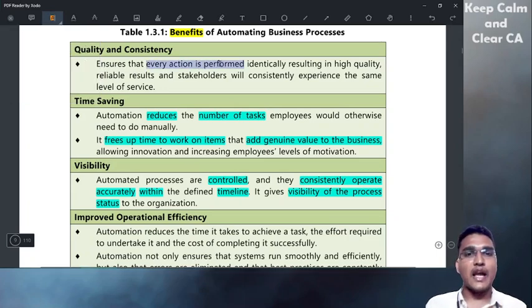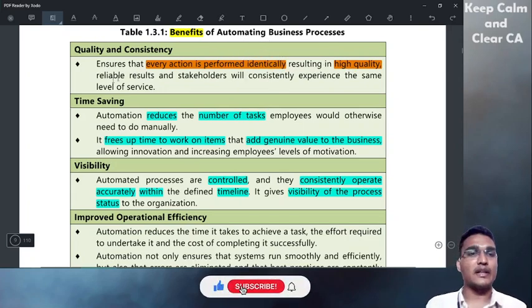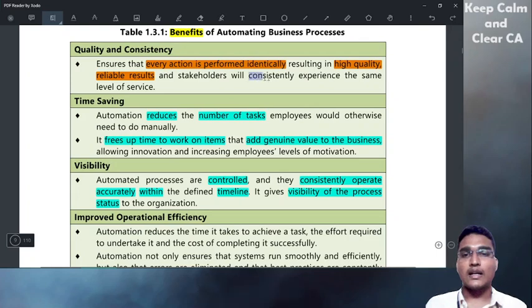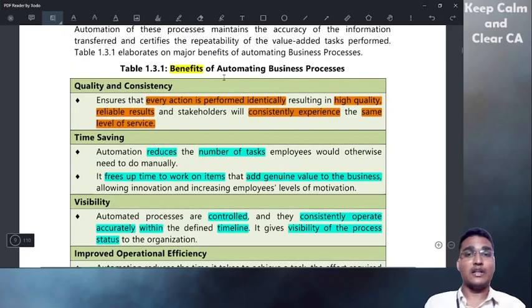ensuring that every action is performed identically, resulting in high quality. Every action is performed identically. Identically is the important term here. Resulting in high quality with reliable results, and stakeholders will consistently experience the same level of service. Quality and consistency will be there if automation is done. Every action is performed identically, the same.